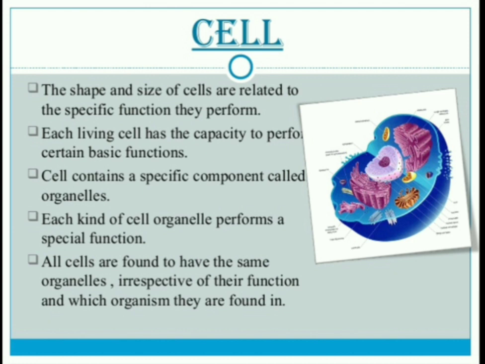Each kind of cell organelle performs a specific function, as I told you. All cells are found to have the same organelles irrespective of their function and which organism they are found in. So, this is how the cell performs functions in the living organism. Have you understood these features of the cell?